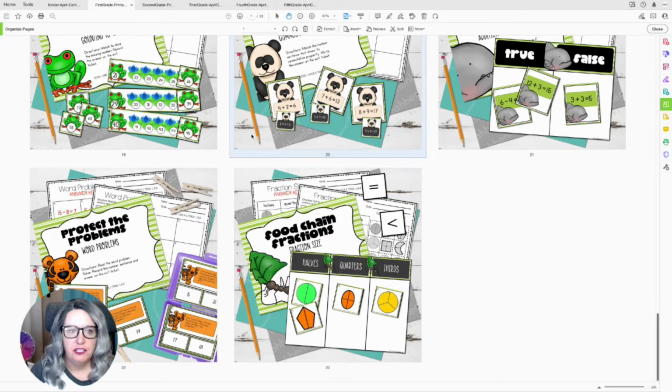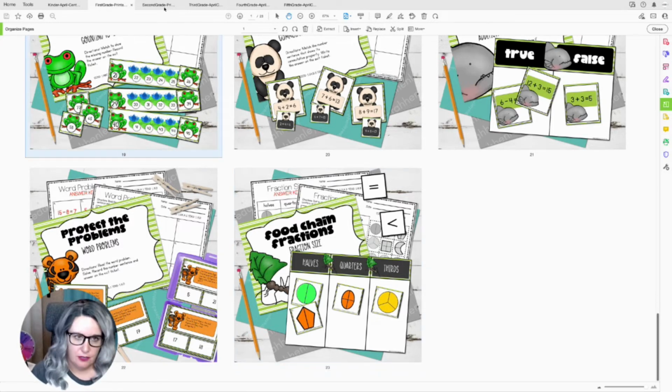Now, I do want to remind you that all of our resources and all of our centers do follow our Easy Centers format, which is going to make it so much easier for you to teach in small groups, because your students are going to see the same type of games over and over and over. The skill is changing.